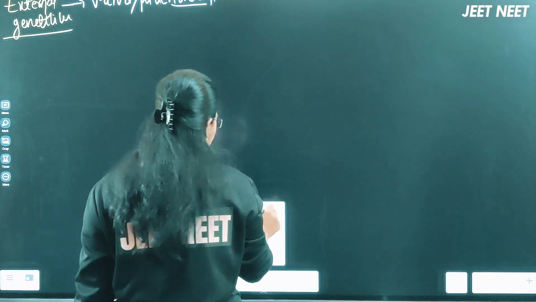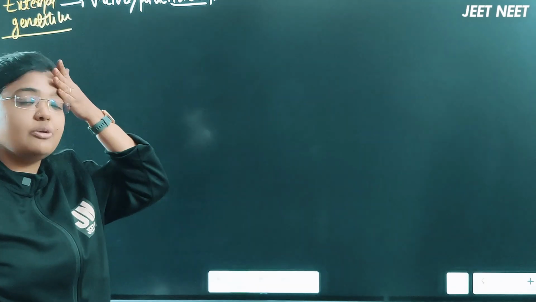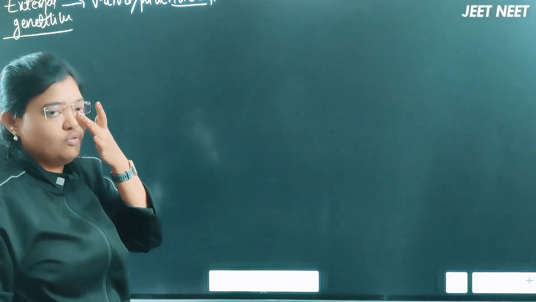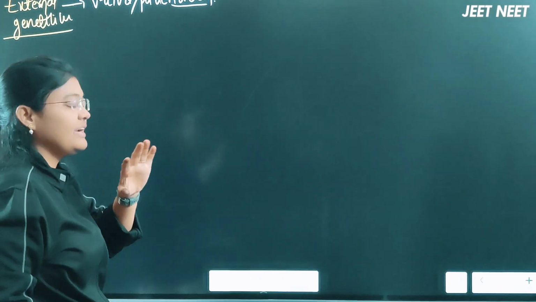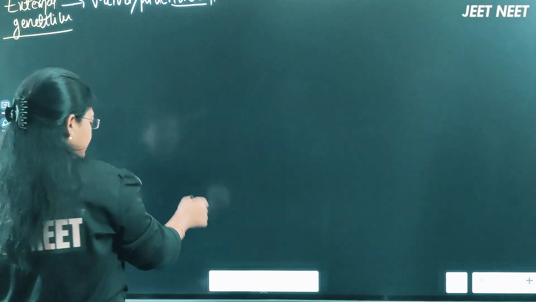This external genitalia contains different parts actually, beta, right? The external genitalia, that is the vulva region, or also called the pudendum, contains a group of parts that we are discussing.